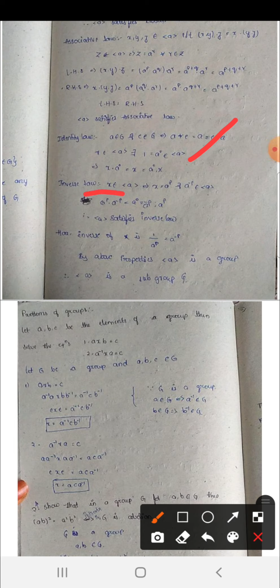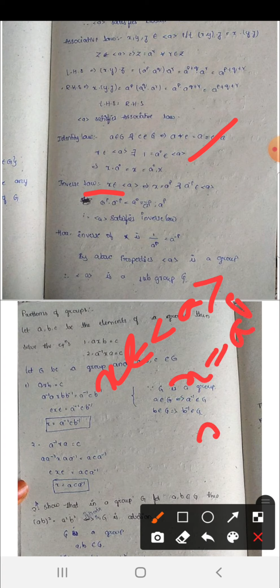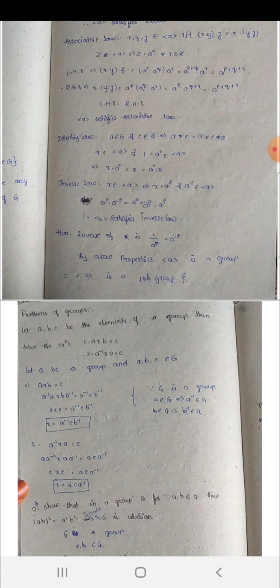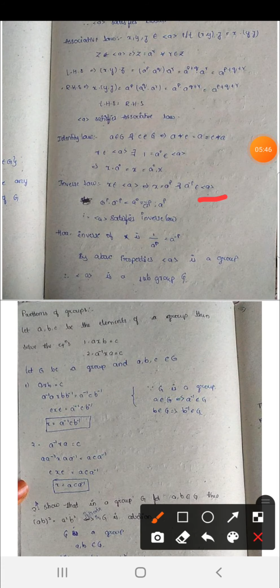Next, inverse property. x belongs to generator a, so x is equal to a to the power of p. So there exists x inverse is equal to a to the power of minus p, which also belongs to generator a.